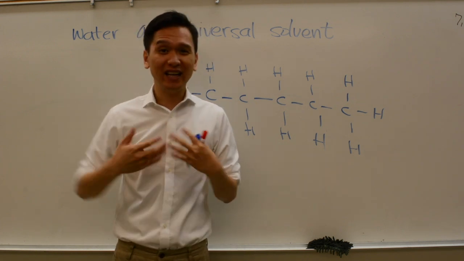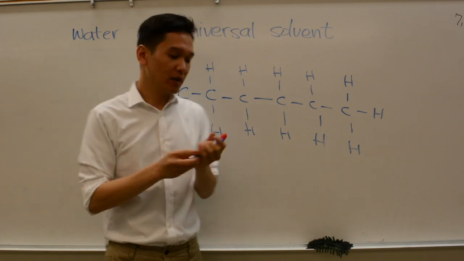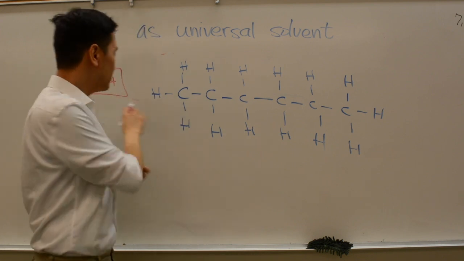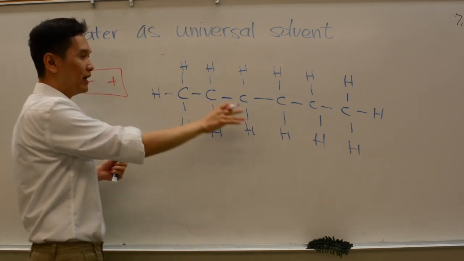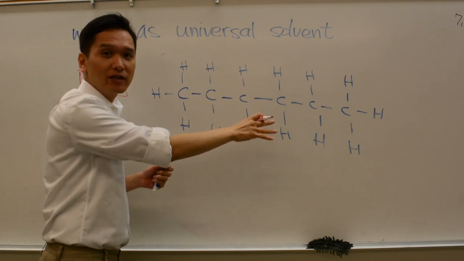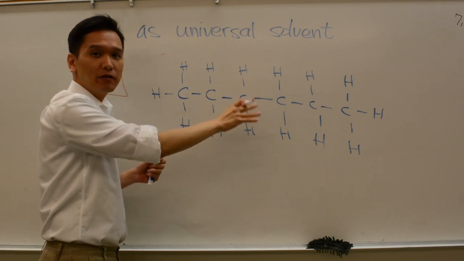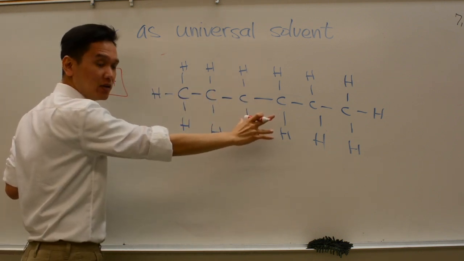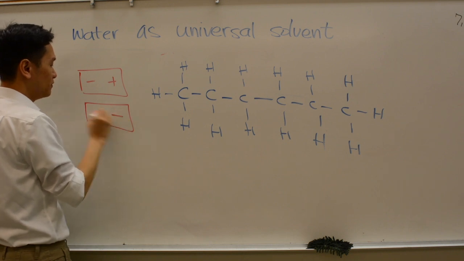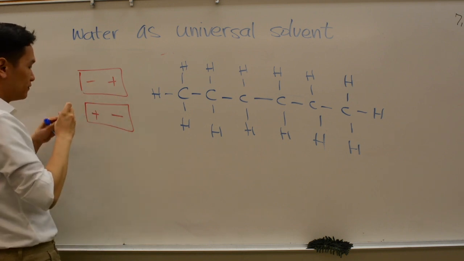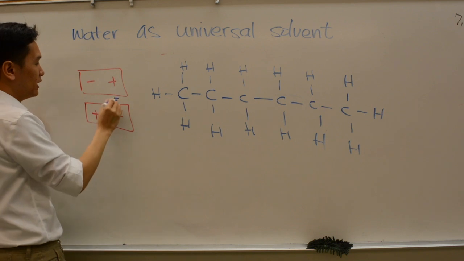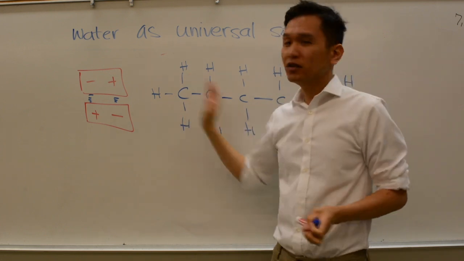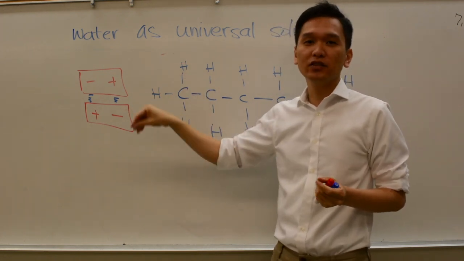So if it's non-polar, can a polar molecule interact with it? Remember, the polar molecule of water is a magnet. If this magnet wants to interact, there has to be some positive and some negative sides, right? But this doesn't have any real permanent negative or positive sides. Because of that, water, rather than interacting with this molecule, just wants to interact with itself. Its positive end can interact with its negative end, and so on and so forth. So because of that, these two cannot dissolve into each other.